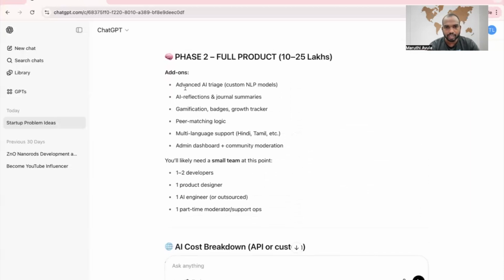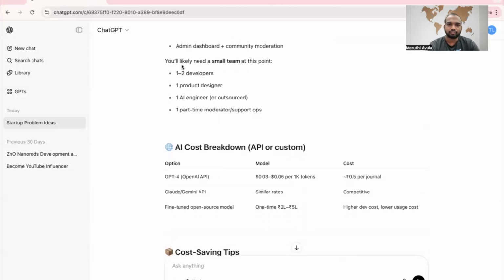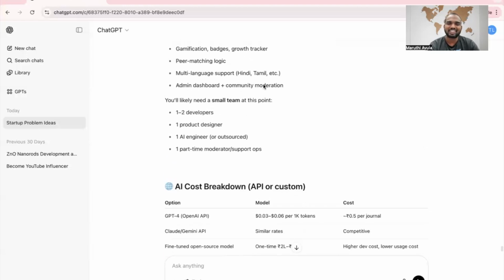Now, add-ons: advanced AI traits, custom NLP models, AI reflections, multi-language support. Maybe in the later stage we can add multi-language, because some people may not be educated, still they have some personal problems. Instead of chatting, they can use voicemail. So it is better to integrate multi-language support: Hindi, Tamil, Telugu, whatever the language. So it is easy for them to use. You will likely need it, but mostly these psychological problems come to the people who study a lot.